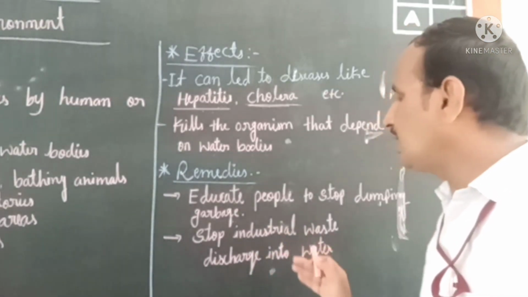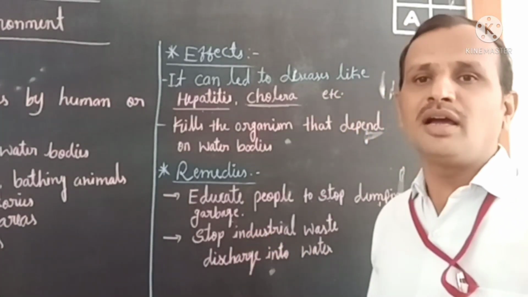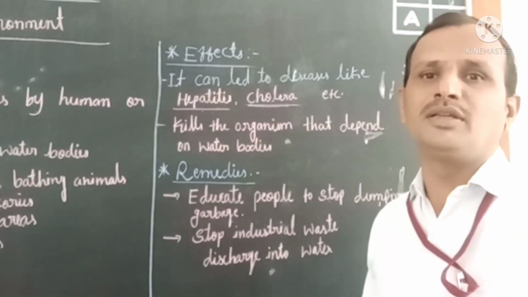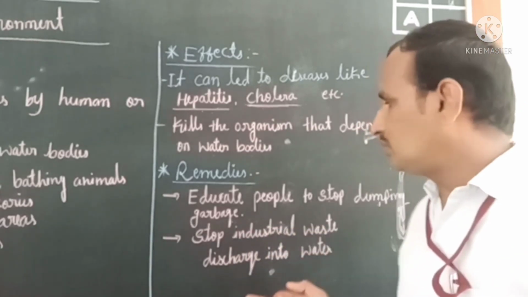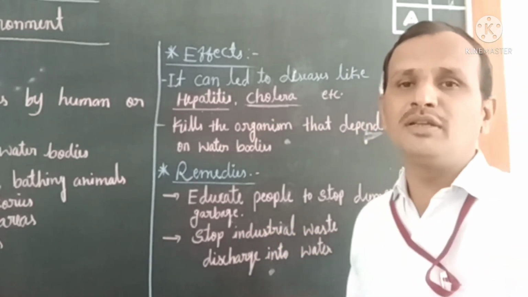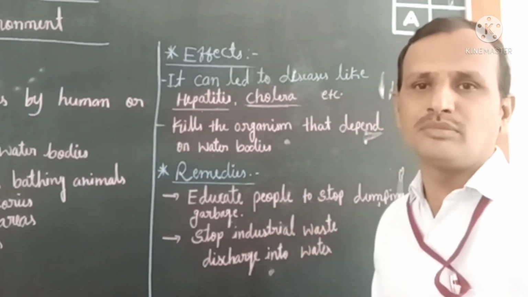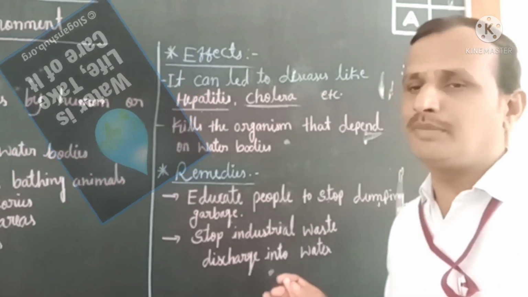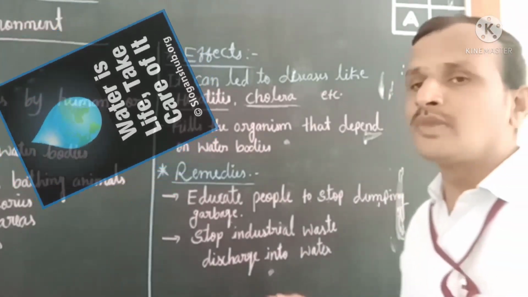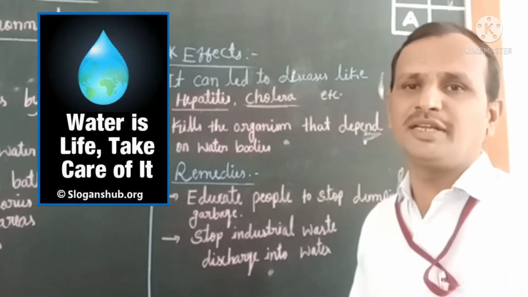We can stop all these activities by creating awareness among the people. This is the first step, the beginning step. We should create awareness among the people to stop all these activities. Yes or no, children? This is the beginning step. Then only is it possible to control water pollution, isn't it?